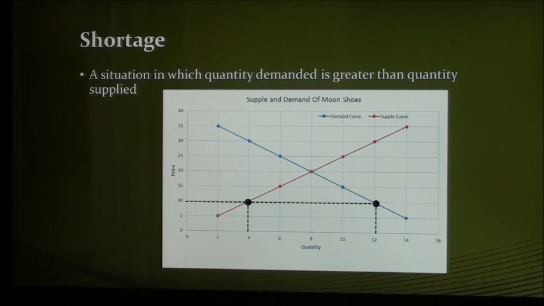So what causes a change in the equilibrium? You previously learned about some events that can cause shifts in one or both of the curves. This causes the equilibrium to shift, resulting in a change in price and quantity.